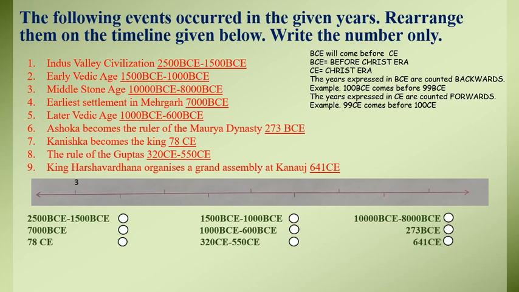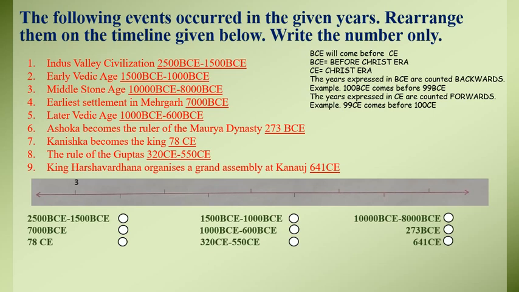years on this timeline, on the basis of what we have discussed earlier in the chapter, that BCE, before Christ era, will come before CE, common era. The years of before Christ era are counted backwards.